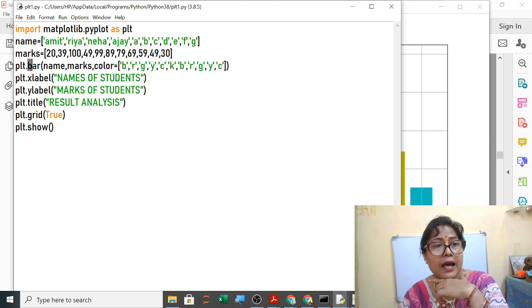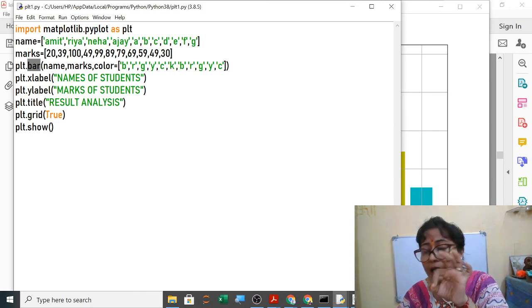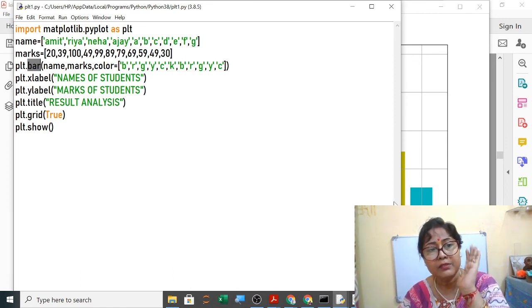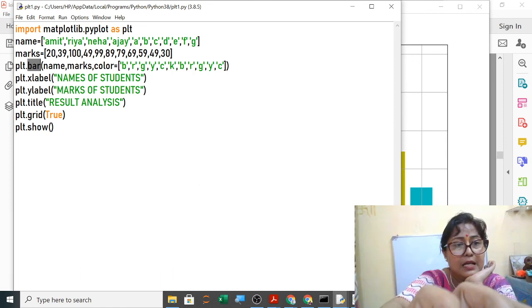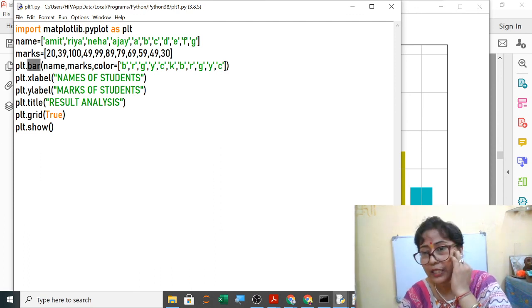Then using bar I have plotted the bar. You can use plot and in brackets kind equals to bar, that will also plot the bar. Using plot I will draw the lines. Now plt dot xlabel will give the x-axis label, ylabel will give the y-axis label, title will give the title, grid shows the grid form, and show will show the graph.